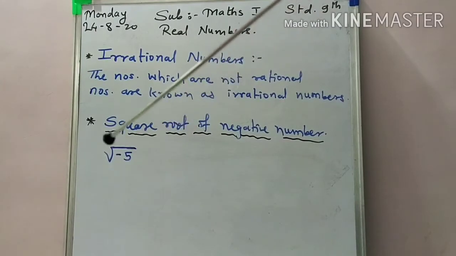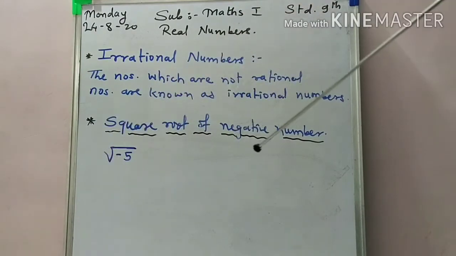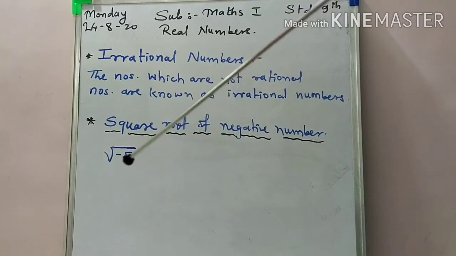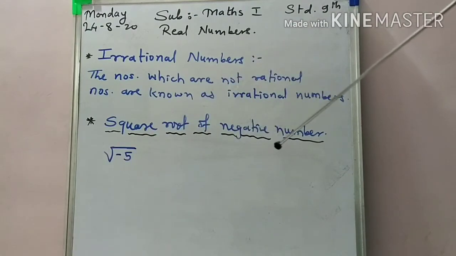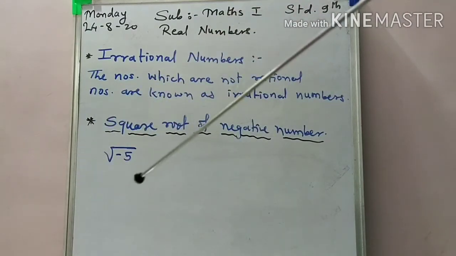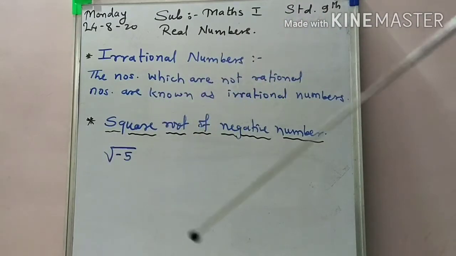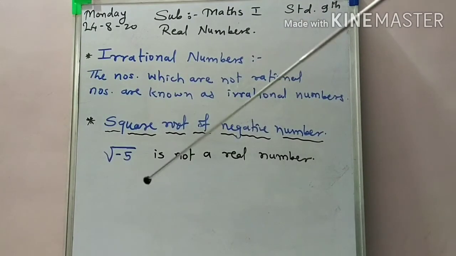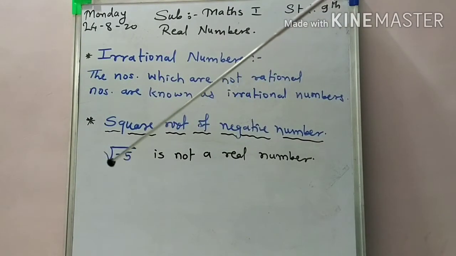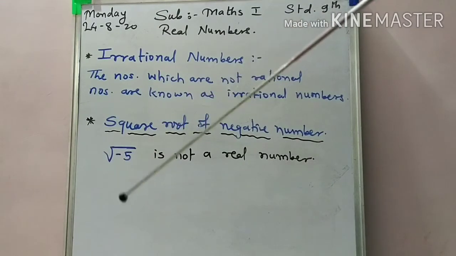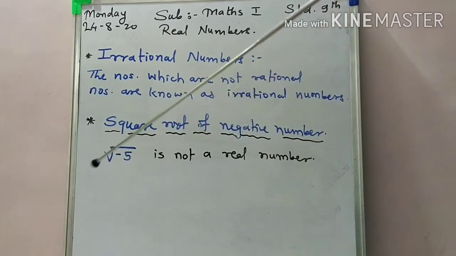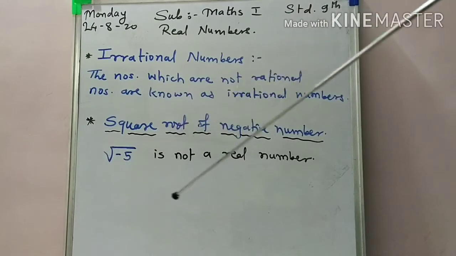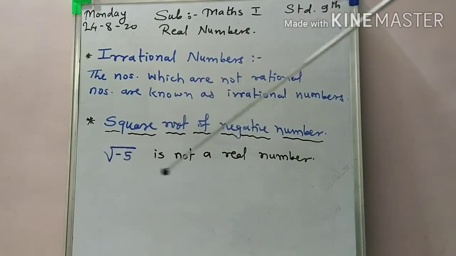For example, square root of minus 5. That minus 5 is what? A negative number, and in this case, the square root of this negative number, we can say it is not a real number. Okay, it means that the square root of minus 5 is not a rational or irrational number, and hence we can say that number is not a real number.